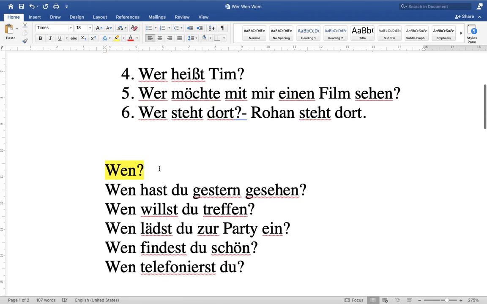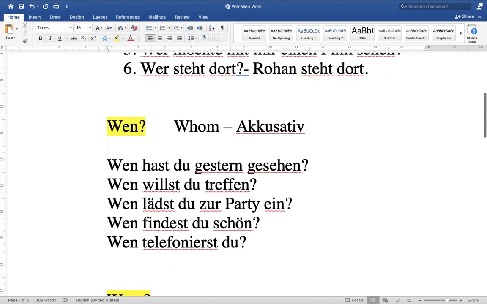Second is wen. Wen means whom. And this is Akkusativ. Wen hast du gestern gesehen? Whom have you seen yesterday? I can say: Meine Mutter habe ich gestern gesehen. I have seen my mother. Wen willst du treffen? Whom do you want to meet?